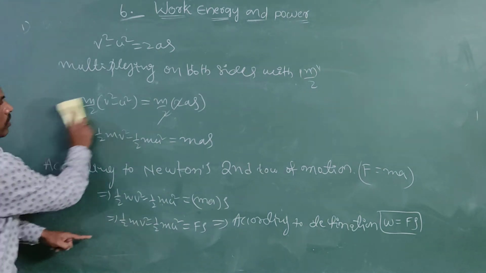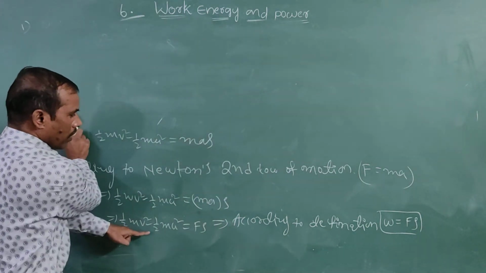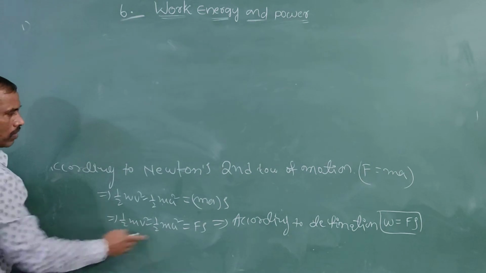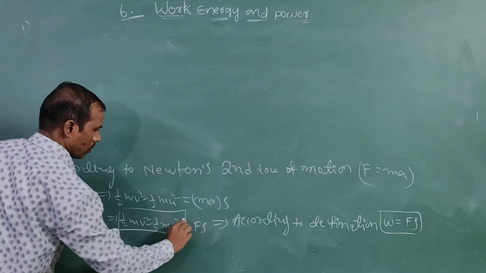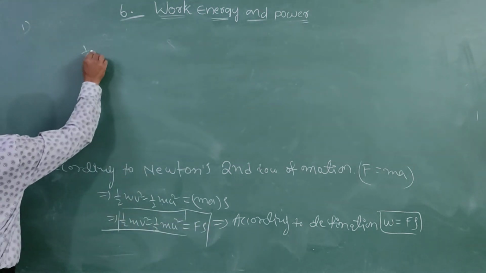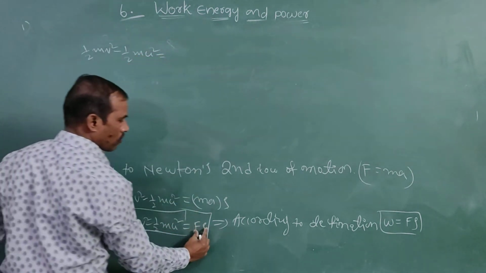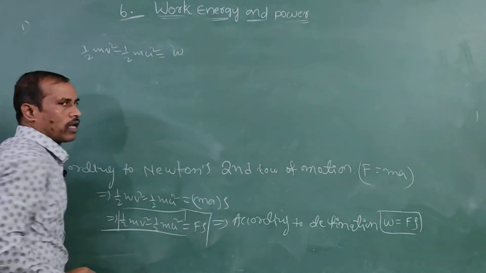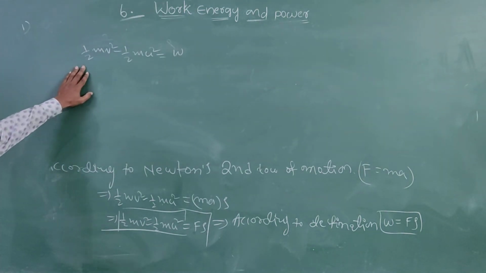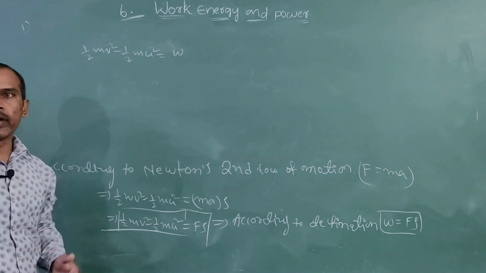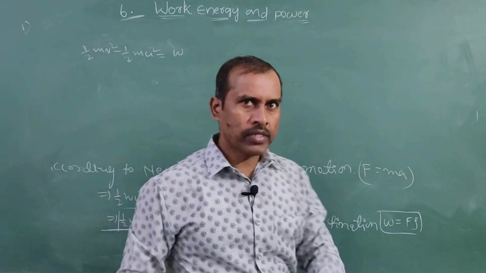Final kinetic energy minus initial kinetic energy, that is equal to work done. Half m v square minus half m u square is equal to W. This equation is for a body traveling along one dimension, that means the x-axis.